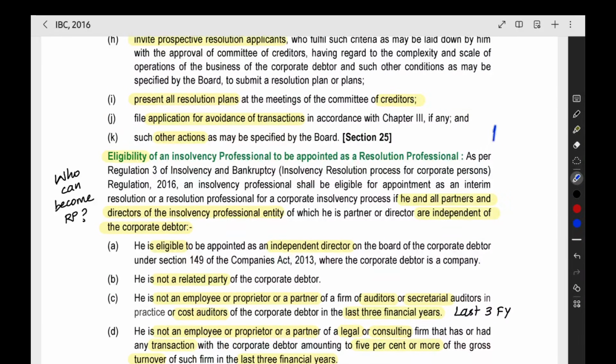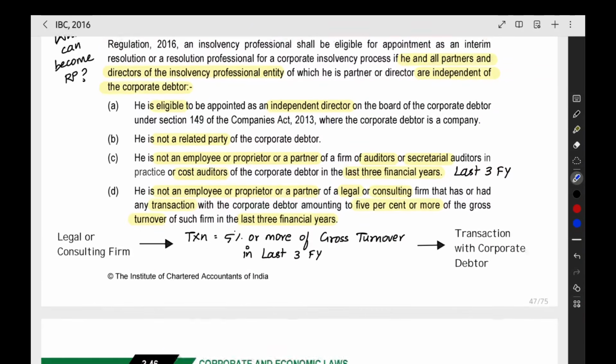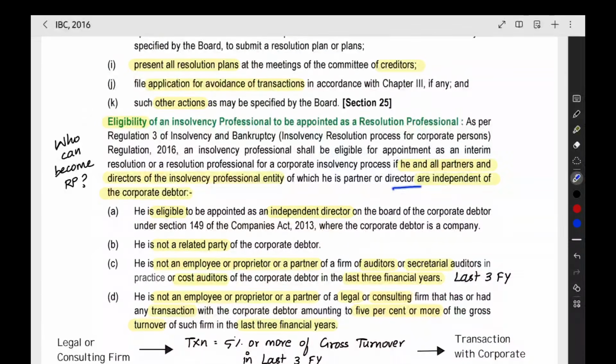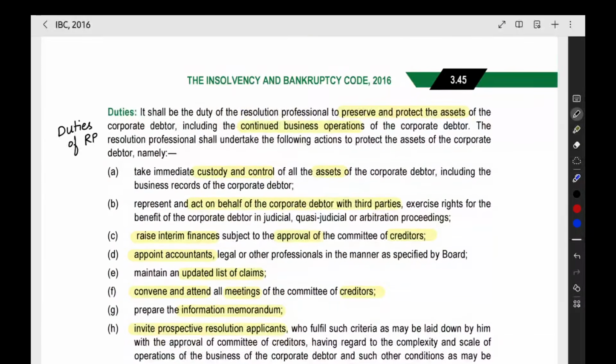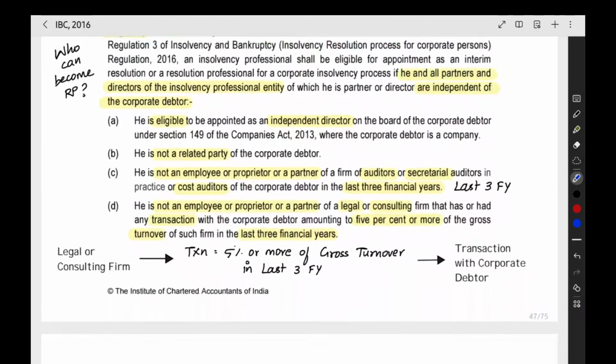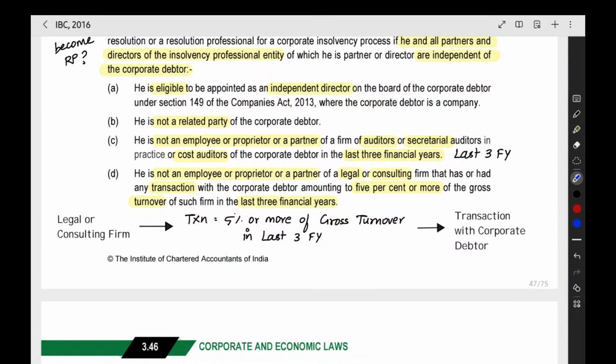If you want to be appointed as RP, you should have certain qualifications. What are all the qualifications? You should be eligible to be appointed as an independent director. The single thing is that you should be independent of the company. You should not be related to the company. In short, the resolution professional should be independent of the company. So for that, they have to fulfill all the requirements for the independent director in the Companies Act.